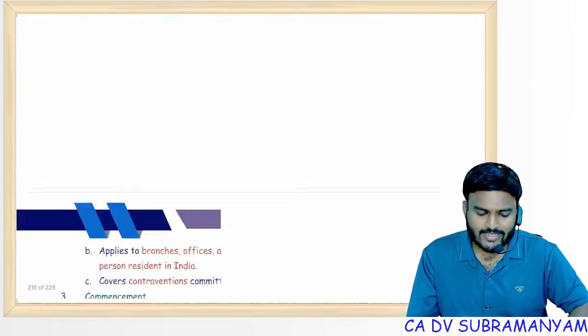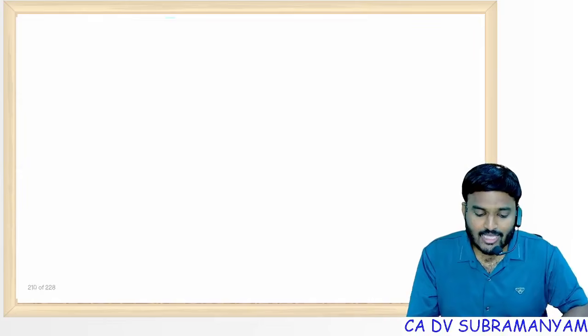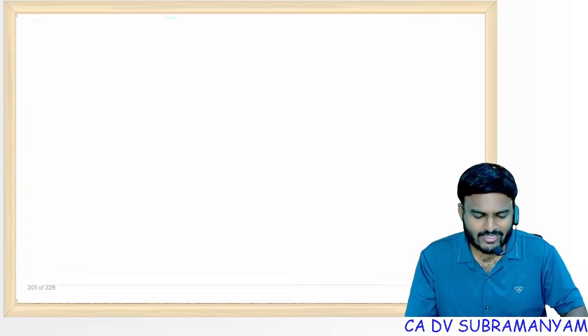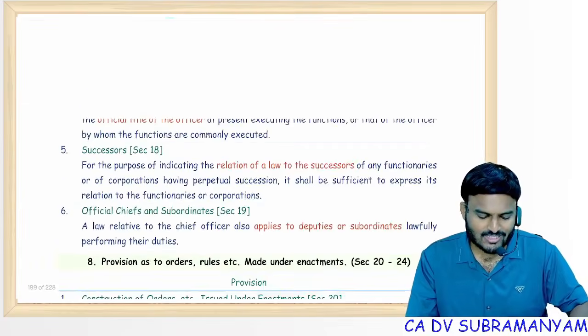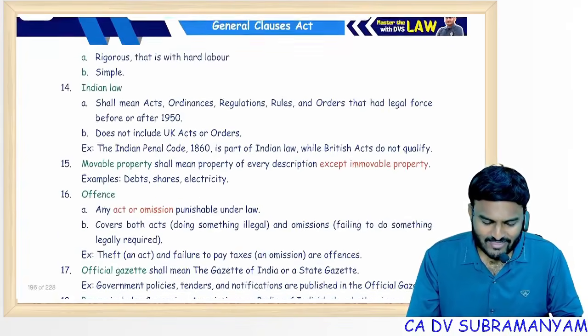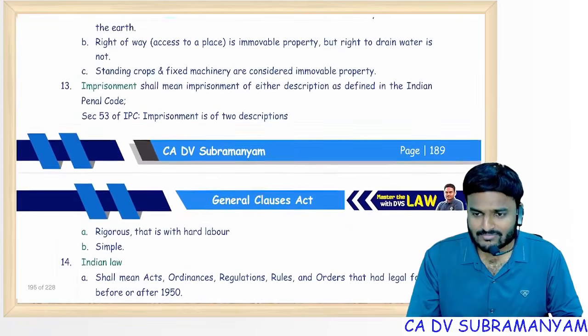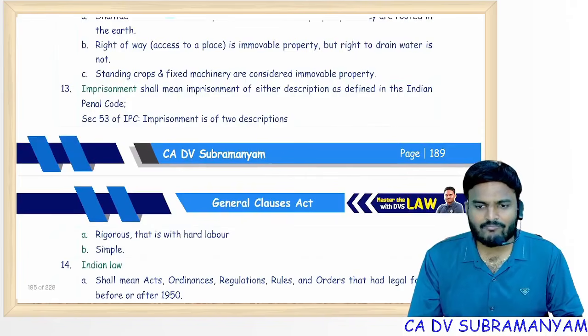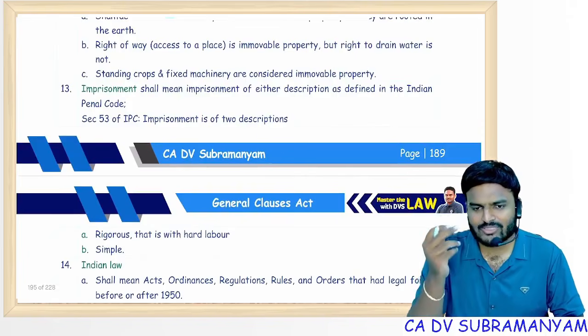Next, exceptional topics. Last concept, General Clauses Act, for interpretation of statutes. I didn't prepare exceptional topics because the chapter itself is an exceptional topic. See, when I was a CA Final student, the chapter was there in my CA Final syllabus. I studied it for one day, but the day before examination, everything looks good, everything looks new.